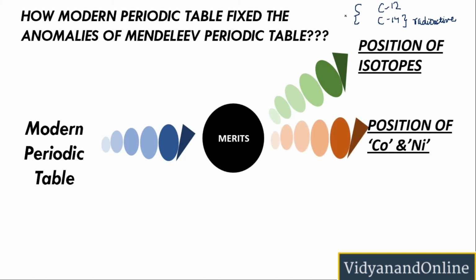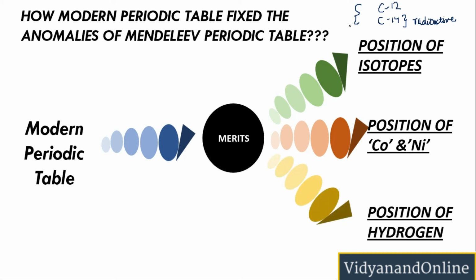Talking about the position of cobalt and nickel. Since Mendeleev used atomic mass as the basis of classification, in certain cases there was a breaking of the rule, which we have seen in the last session. So cobalt came before nickel. However, since the modern periodic table does not work with atomic mass, this problem is irrelevant. Therefore, there is no such problem in the modern periodic table.